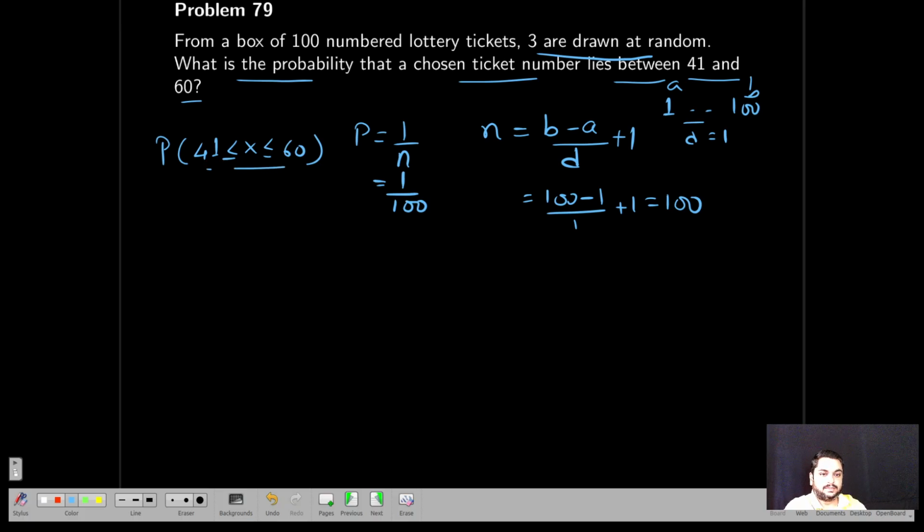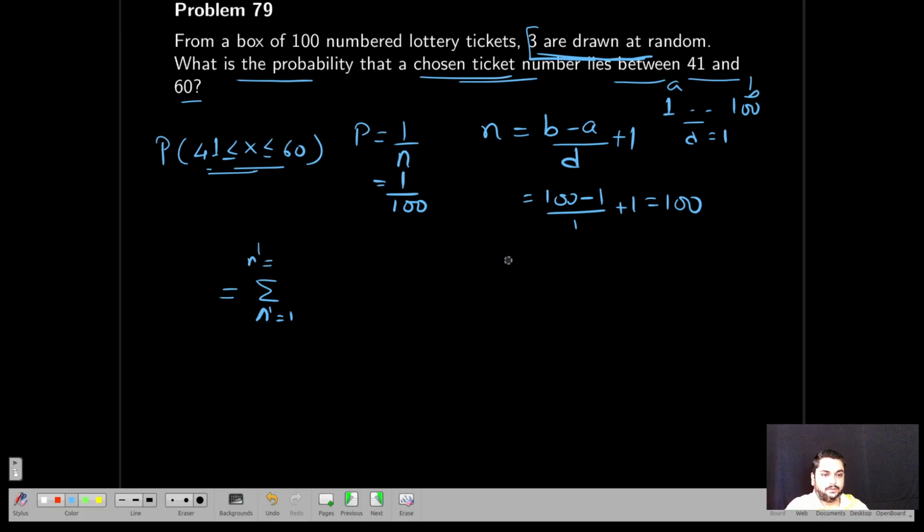Now what are they saying here? You don't get confused with 3 are drawn. Even if 3 or any number are drawn, at a chosen ticket, one ticket I am choosing, what is the probability it lies between these numbers? So to find this value, how will you find it out? You can find it by using the cumulative distribution or you can just find it. So how many numbers are there, starting from some number, say n dash equal to 1 to n dash equal to some value.